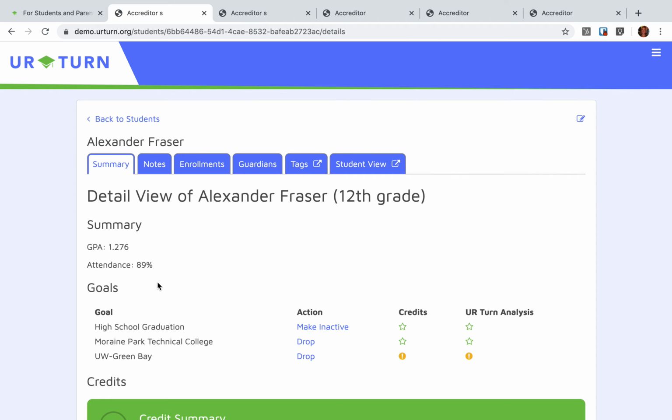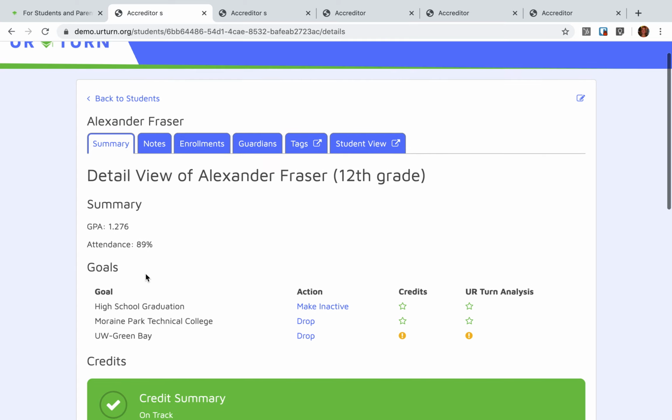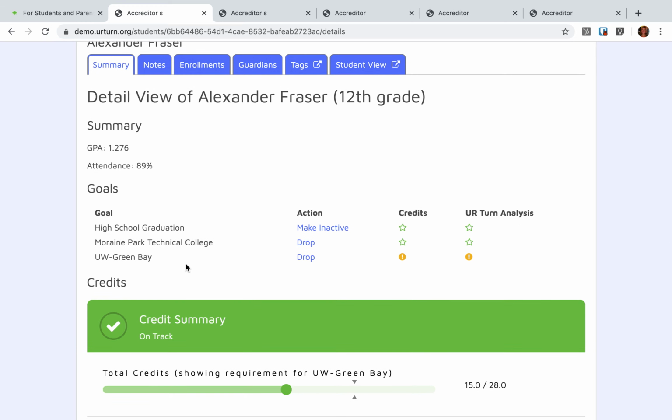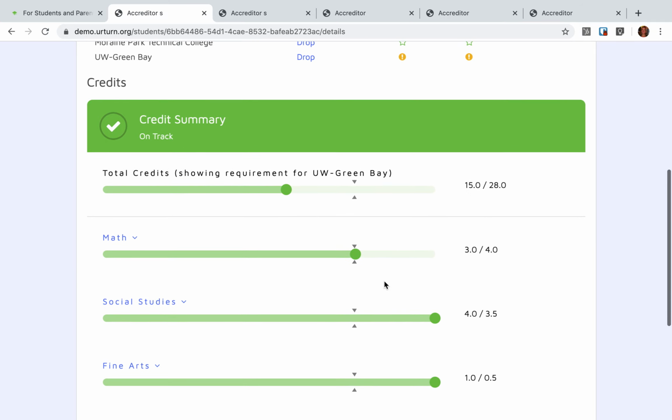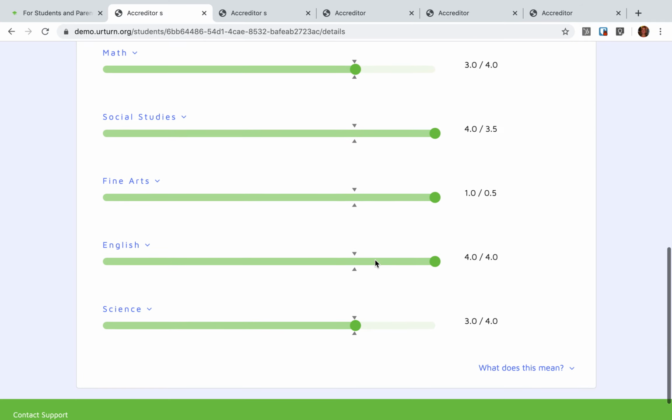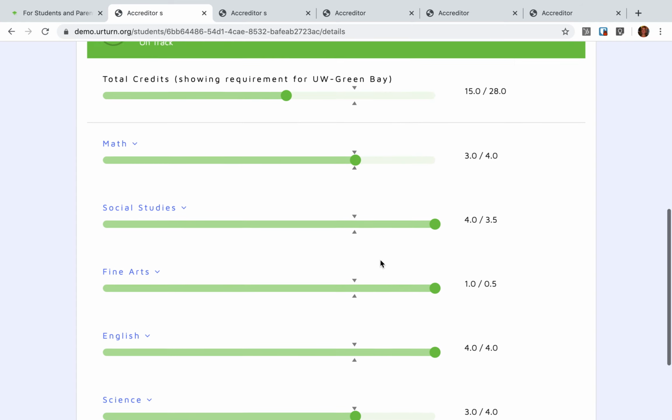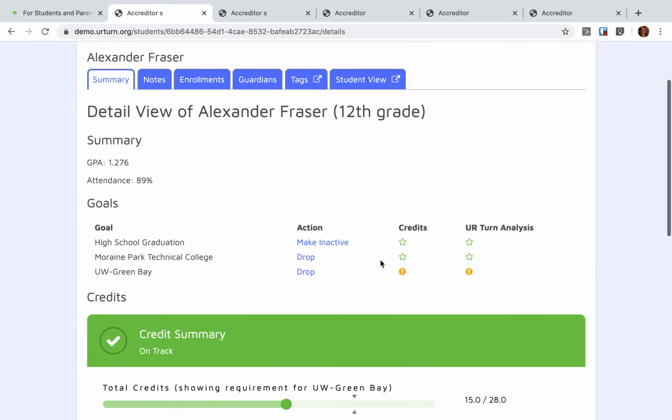Alexander is just shy of 90%, and that may be affecting his GPA. It could be that he's failed classes because he has missed so much school. He has set some goals for himself, and the counselor can see that he's a little off track of being eligible, but his credits are in good shape. He's on track to graduate from high school, so here's a credit summary of Alexander's courses.